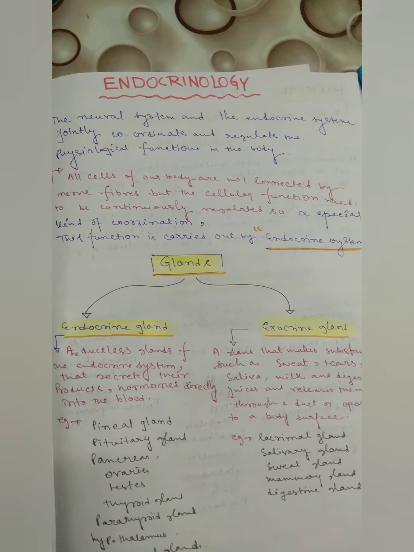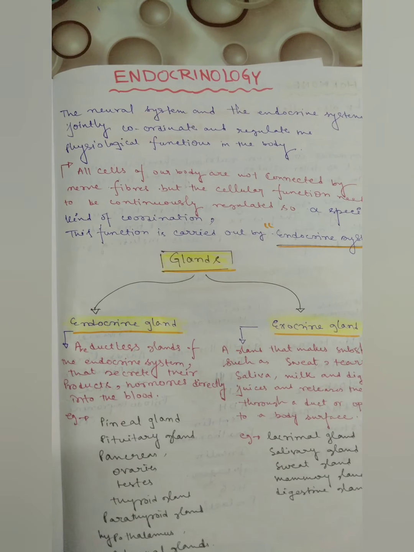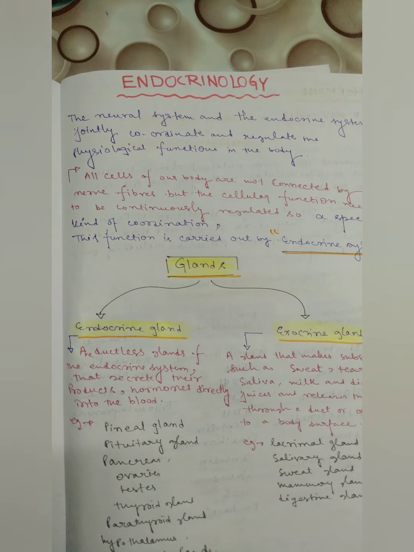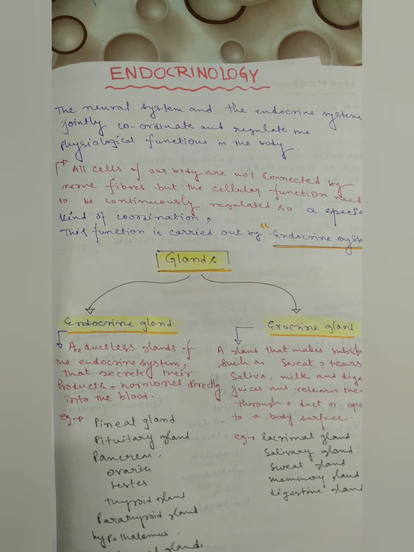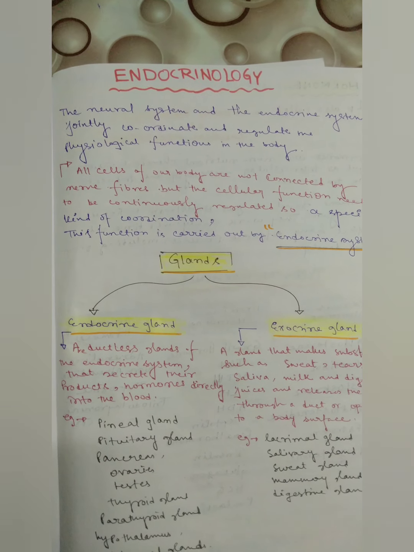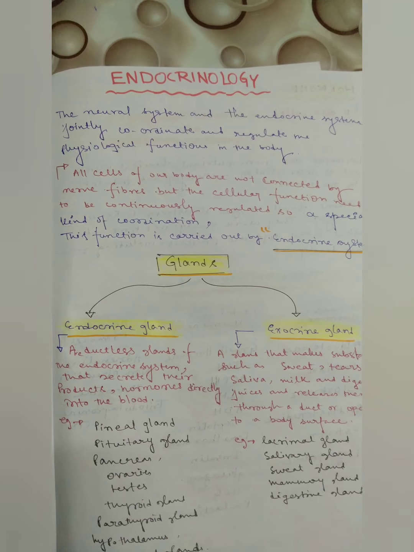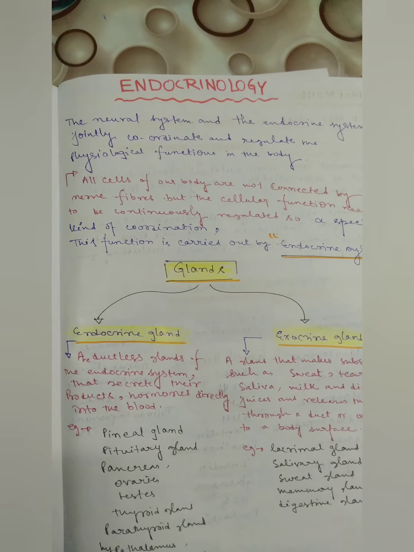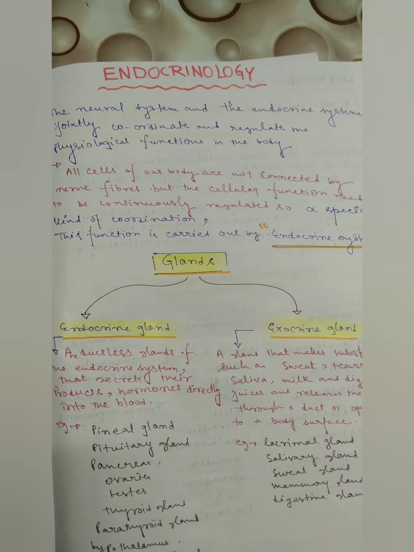The nervous system and the endocrine system jointly coordinate and regulate the physiological functions in the body. All the cells of the body are not connected by nerve fibers, but cellular functions need to be continuously regulated by a special kind of coordination. This is carried out by the endocrine system.